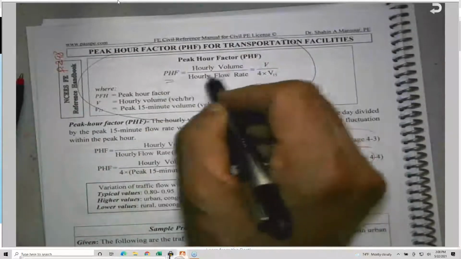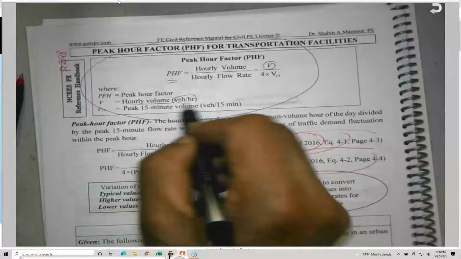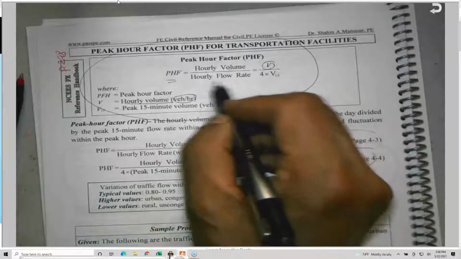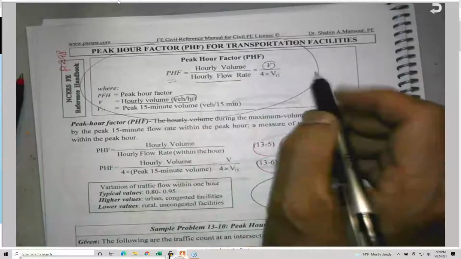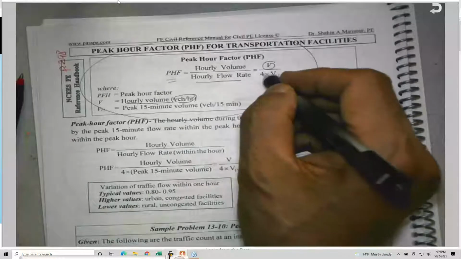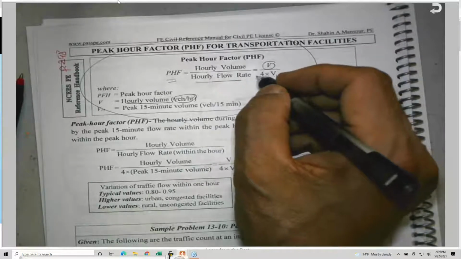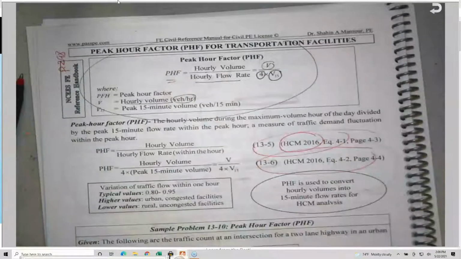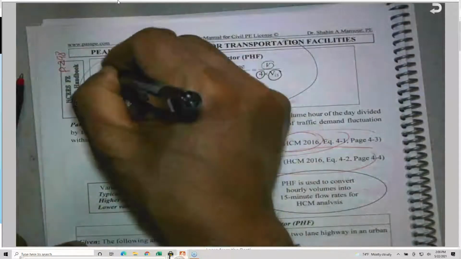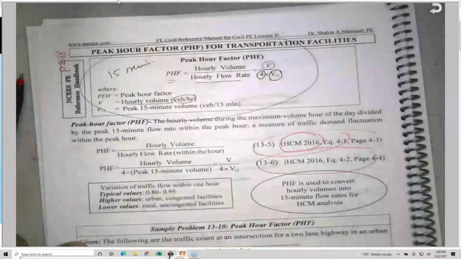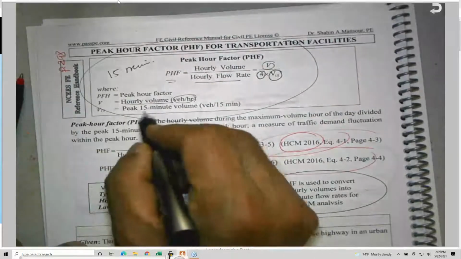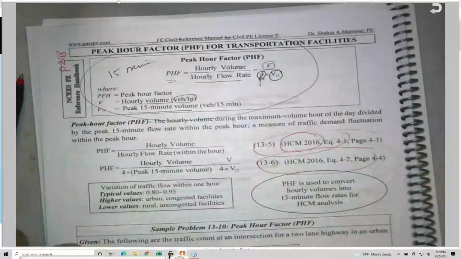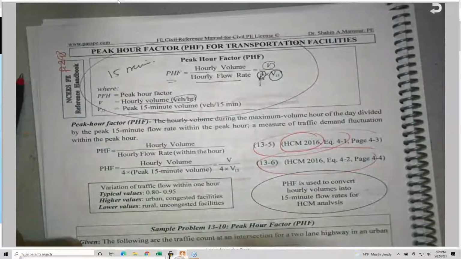So the peak hour factor is defined as the hourly volume, for which they use V, vehicles per hour, how many vehicles enter the intersection, divided by the hourly flow rate, which is basically 4 times V15. They are using 15 minutes as a criterion in the traffic analysis. So it is the peak 15-minute volume multiplied by 4 because there are 4 quarters in the hour.